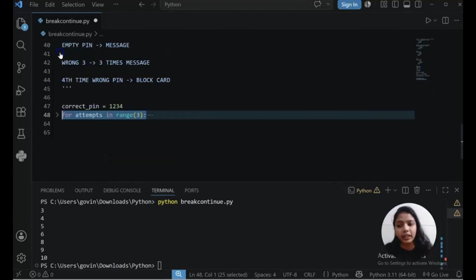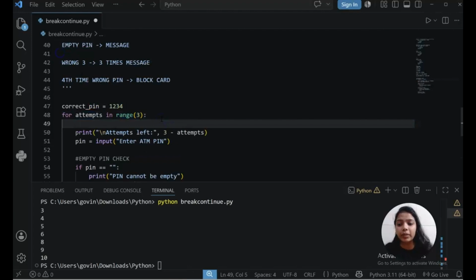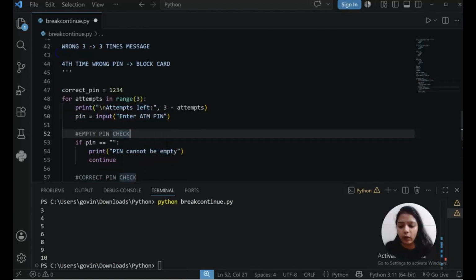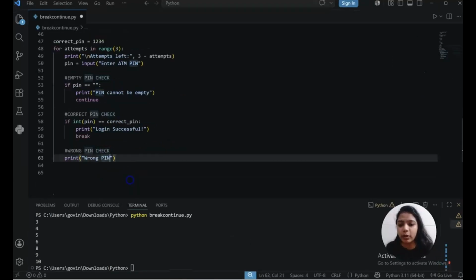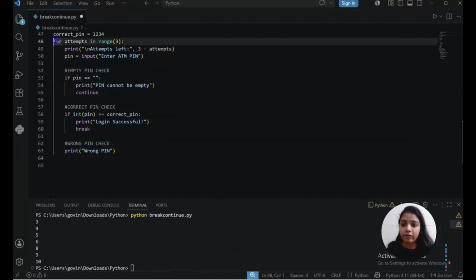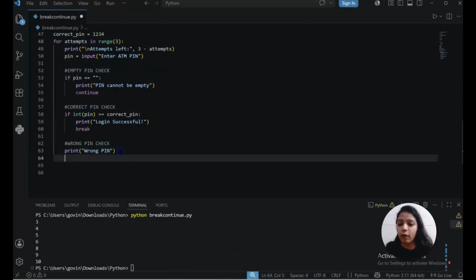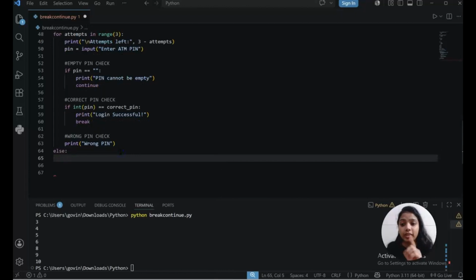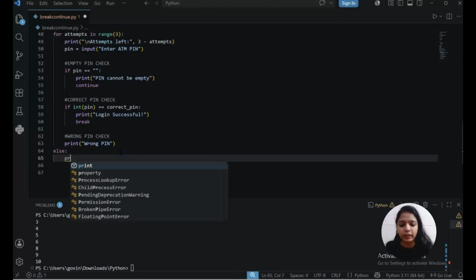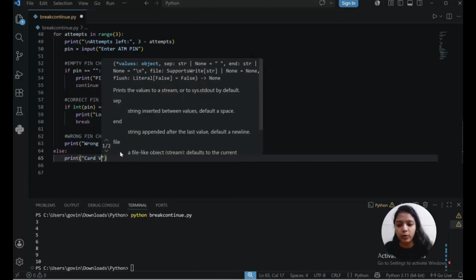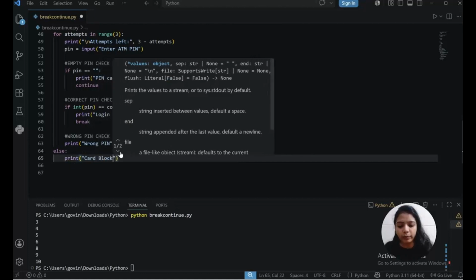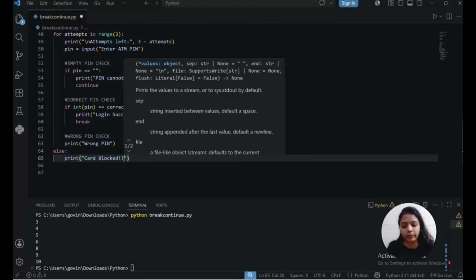So it will complete the loop, and once the user completes the loop, at the end only, so I will just minimize it a little because I want to show you the full window. Wherever you have for, there only you will apply else. This is else for loop. Card blocked. Card is blocked.